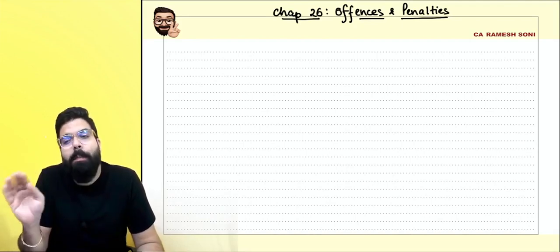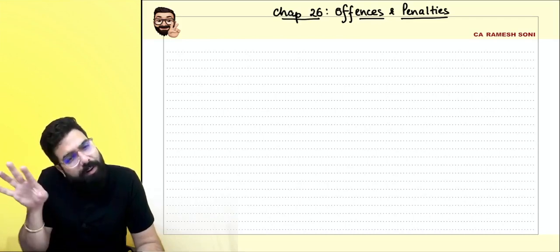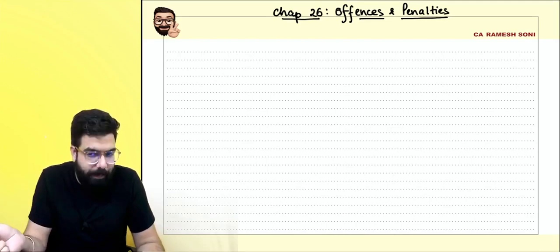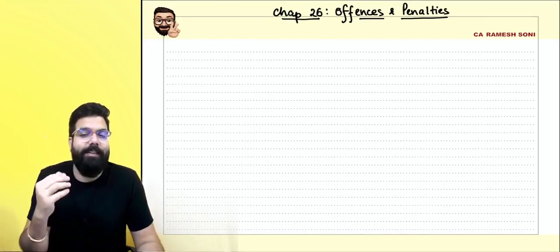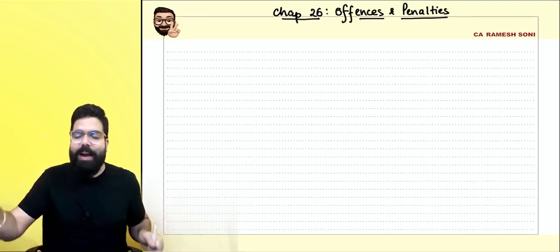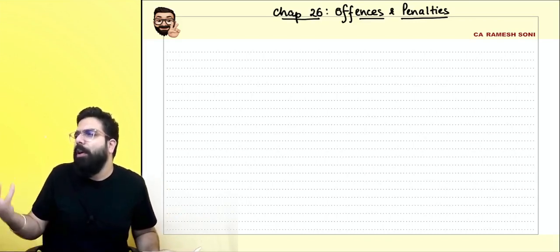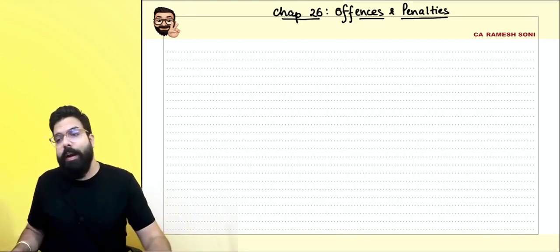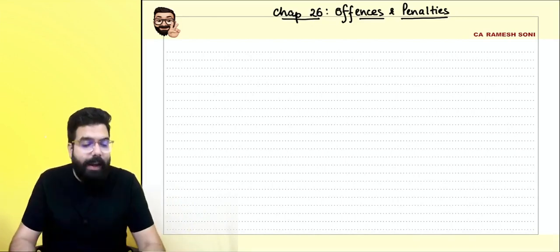In every law, there are provisions for offenses and the various penalties for the offenses. Why are penalties imposed for these offenses? Otherwise people will not be scared. If there is no penalty, just imagine you are riding your bike on the footpath and you are caught. You will say, okay, sorry, next time onwards I will not do it. You will not be scared. Next time again they will catch, okay, sorry. So for every law to be implemented properly, there have to be penalties.